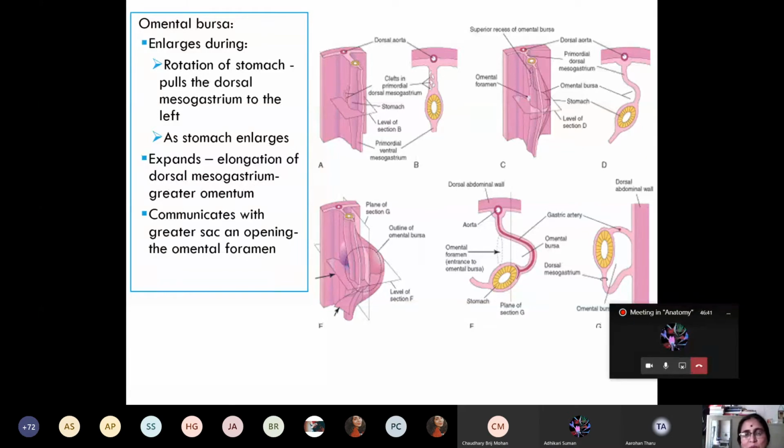So in summary, what is the source of development of the omental bursa? It is derived from the fusion of the clefts that appear in the dorsal mesogastrium. Its size expands during rotation of the stomach and elongation of the dorsal mesogastrium. It communicates with the greater sac through the epiploic foramen. Are you confident with the 3 points of the development of omental bursa, all of you? Shall I proceed? Yes, ma'am.